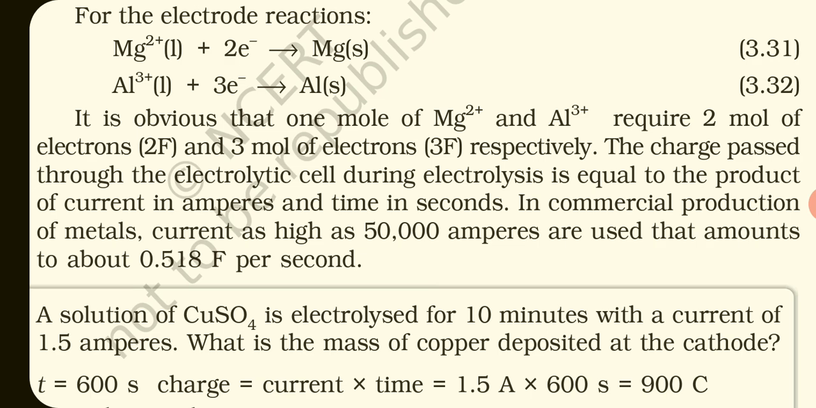The charge passed through the electrolytic cell during electrolysis is equal to the product of the current in amperes multiplied by the time in seconds. In commercial production of metals, current as high as 50,000 ampere is used. That amounts to about 0.518 Faraday per second.